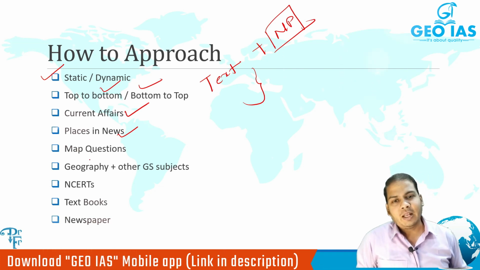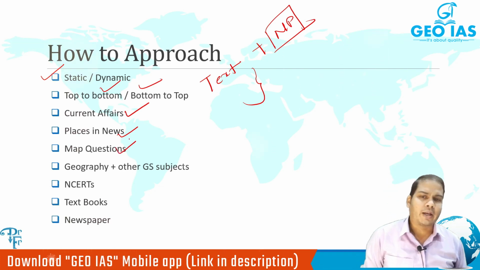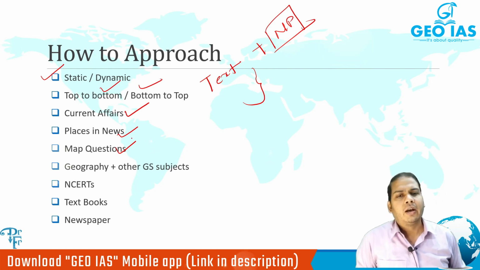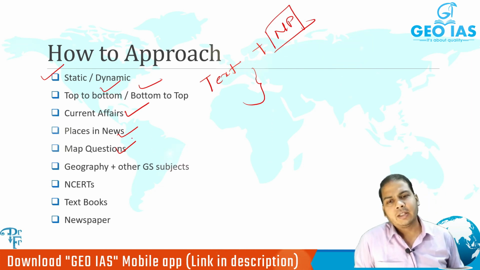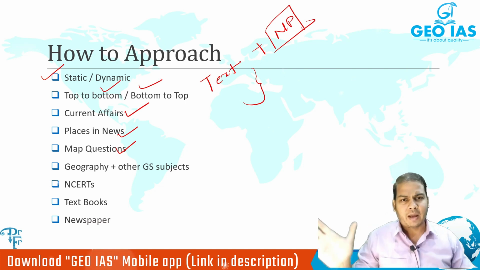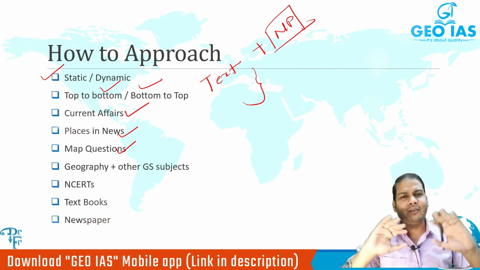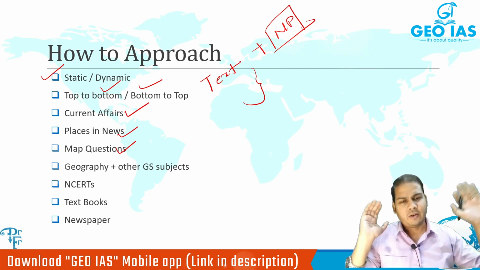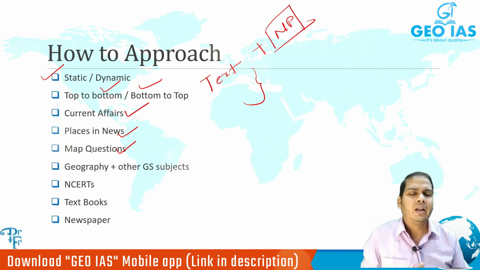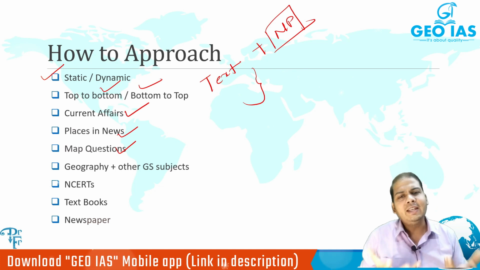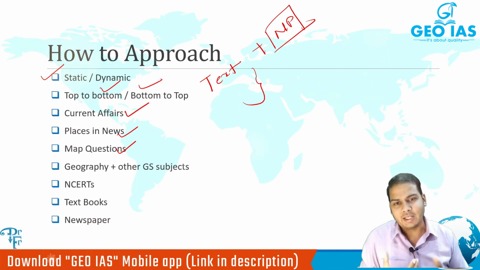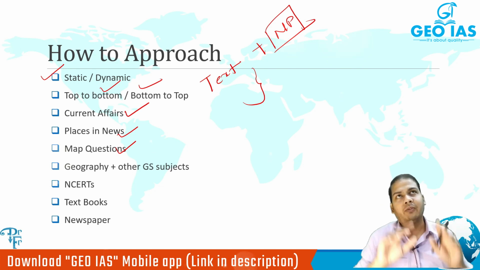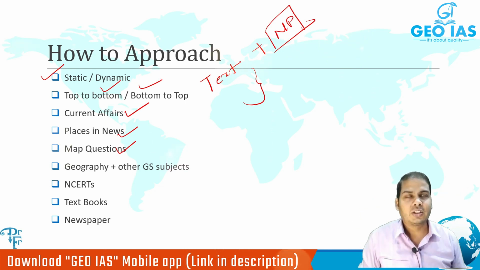Then map related questions को कैसे attempt करना है, I'll be telling you. But the first thing you should be having is a bigger map. Bigger map means the physical world geography का map you should stick in front of you, so that whenever you are listening to any place which is new, you are not knowing that place, you should be referring to that world atlas, the world map which is in front of you.